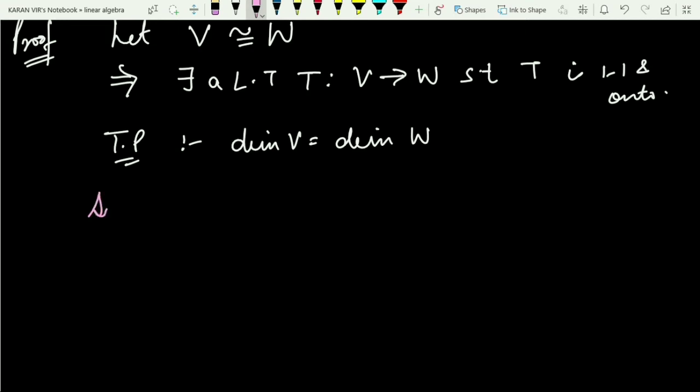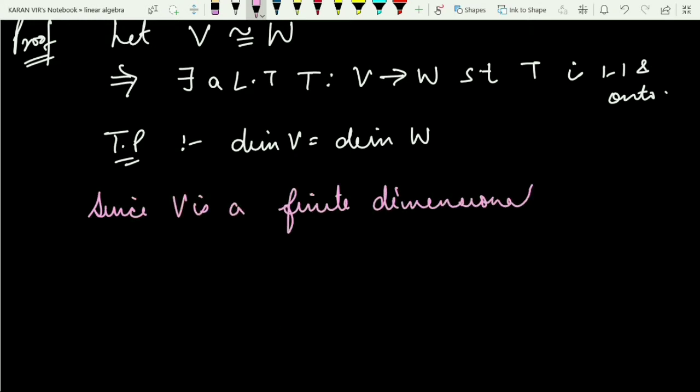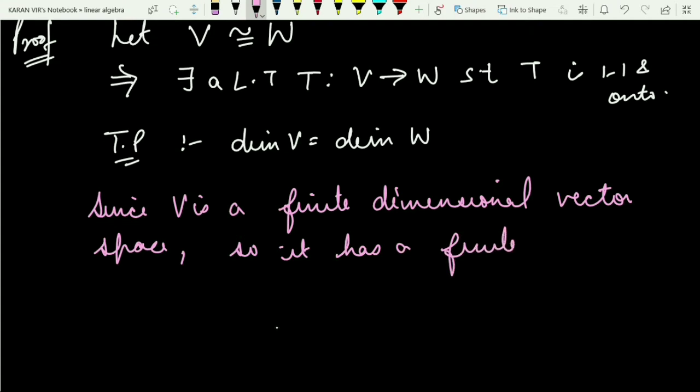Since V is a finite dimensional vector space, it has a finite basis set. Now let me consider the basis set to be B1.